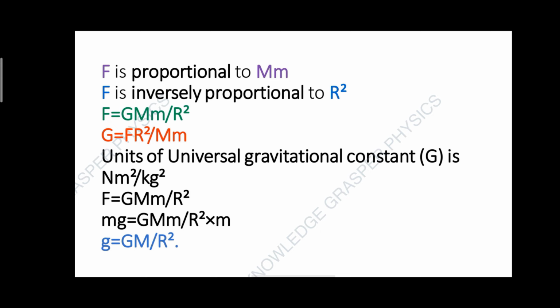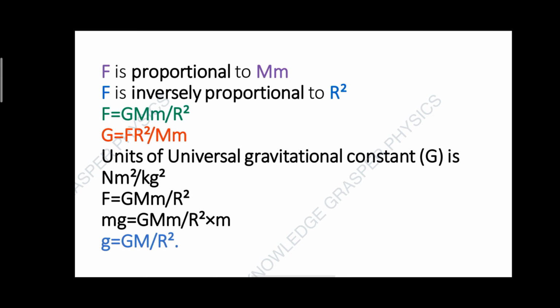So coming back to our first formula, F equals G m1 m2 by r square. Here gravitational force is the product of mass and acceleration due to gravity. So the formula of acceleration due to gravity is g equals G M by r square.